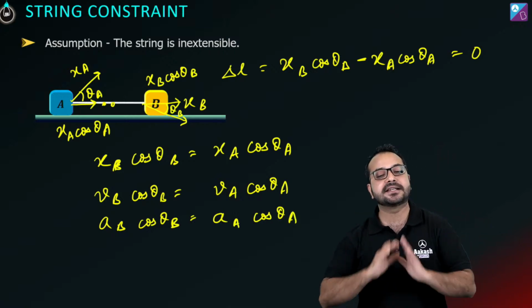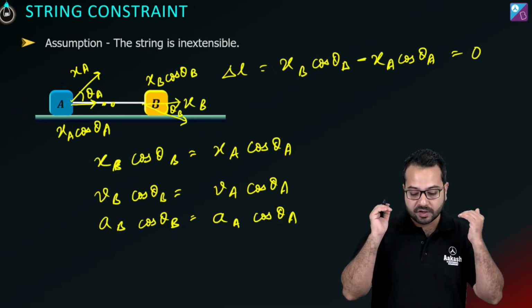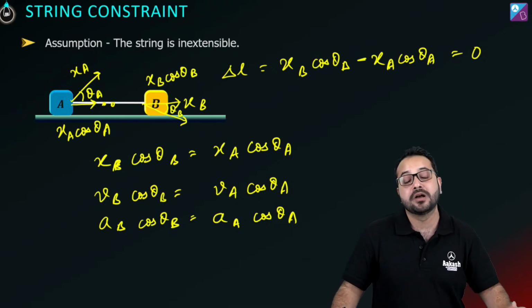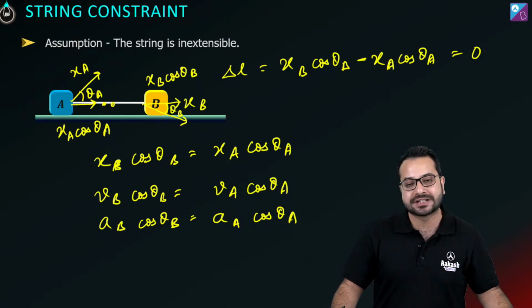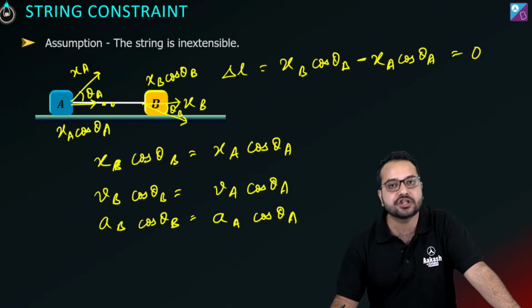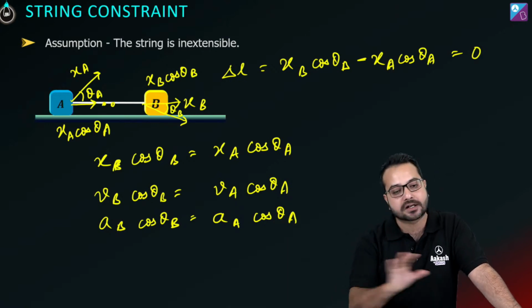Is that correct? Is this basic concept absolutely clear? So for the velocities, we have to take the component along the length of the string, because that component is the change it is trying to bring in the length of the string. Is that right? Is it clear?